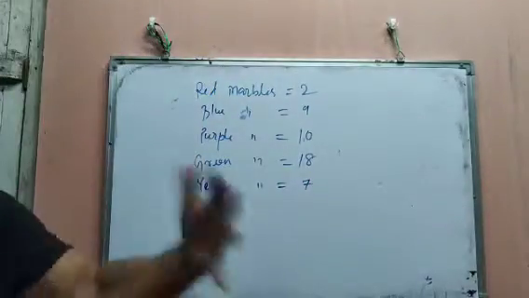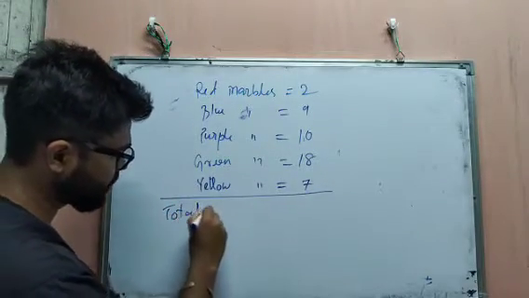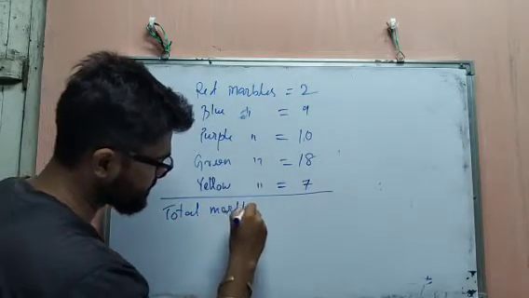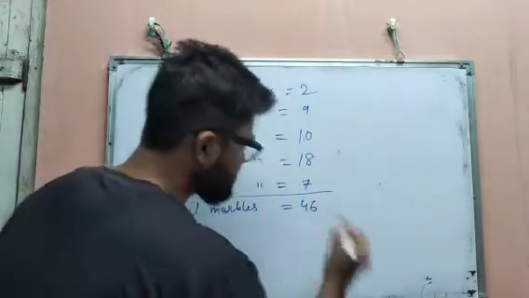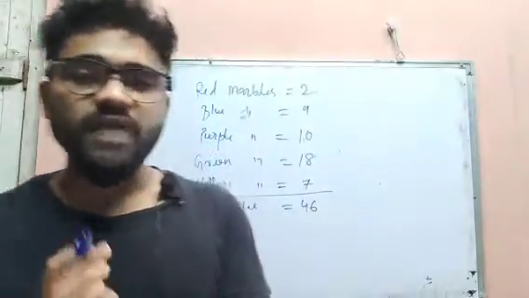Okay, so now we have to count how many total marbles. So total marbles equal to 46. We have 46 total marbles. So now we are going to discuss question number 15, which is given when a marble is drawn.